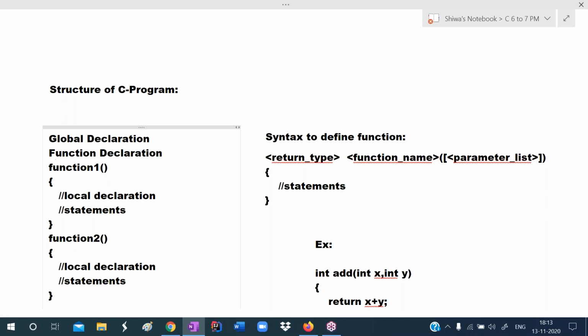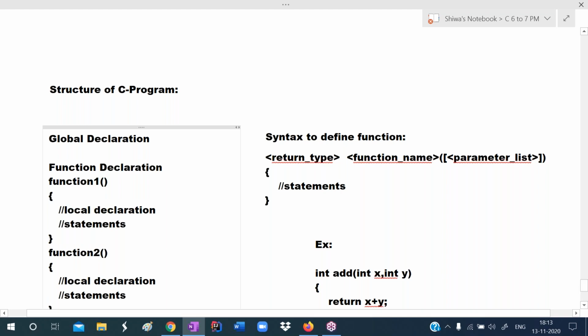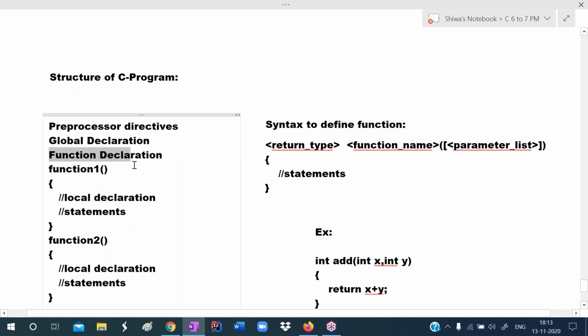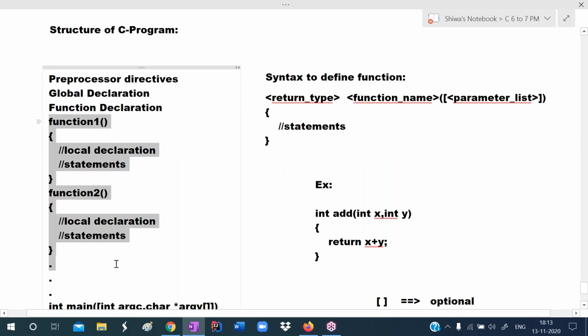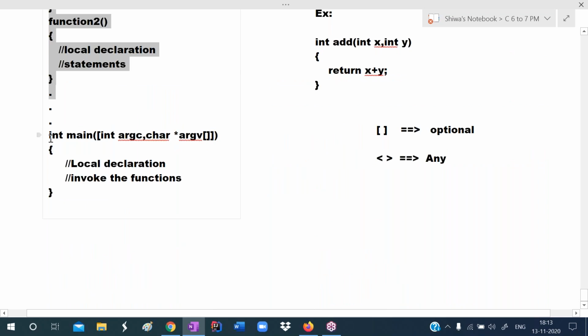And sometimes we write preprocessor directives here. So sometimes we write preprocessor directives, global declaration, function declaration. We define the functions. And finally, we define the main function.